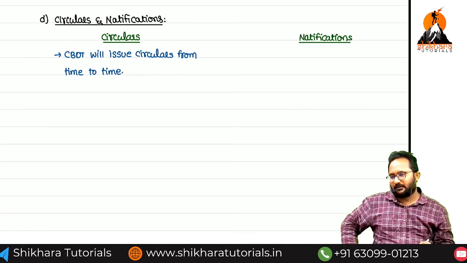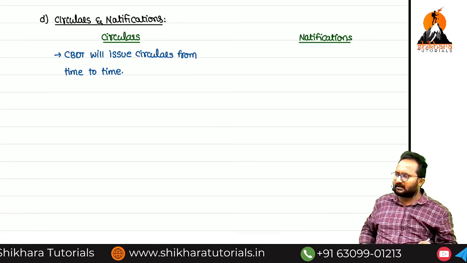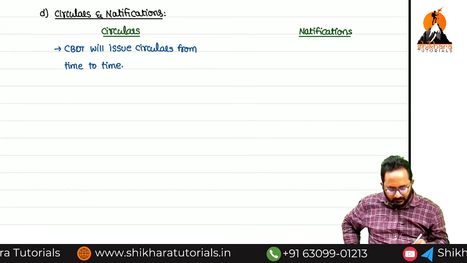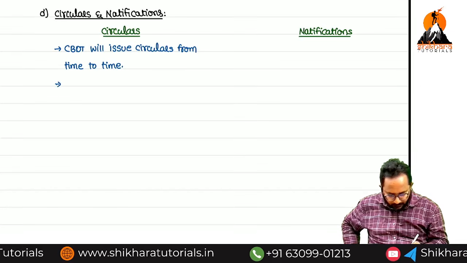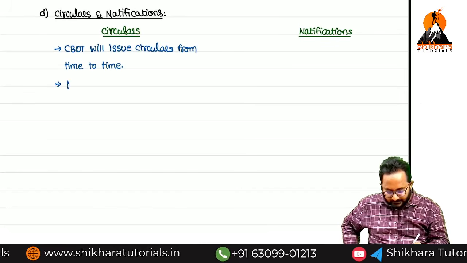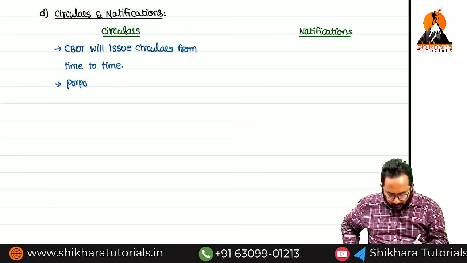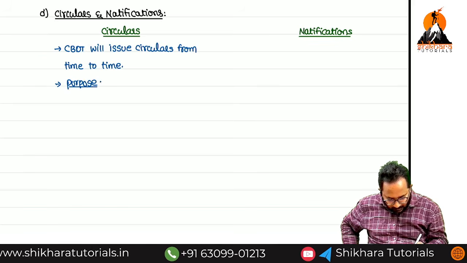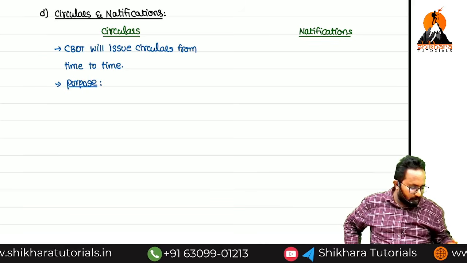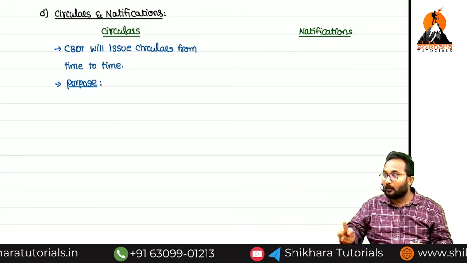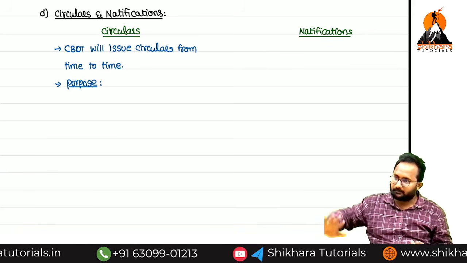So today they issued a circular, sir. Tomorrow they can issue one more circular. Yes, there is no limit. But who needs to issue? CBDT. Next, second point: purpose. By using this line only you will understand. What is the purpose of issuing circulars? To clarify doubts regarding the scope and the meaning of any provision.